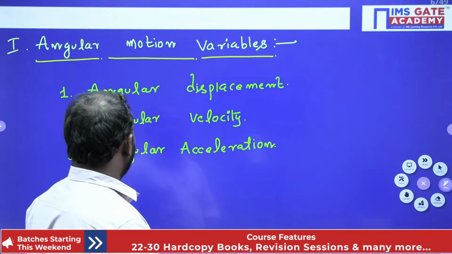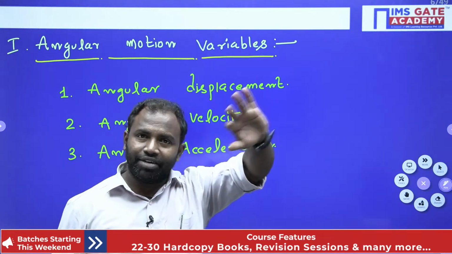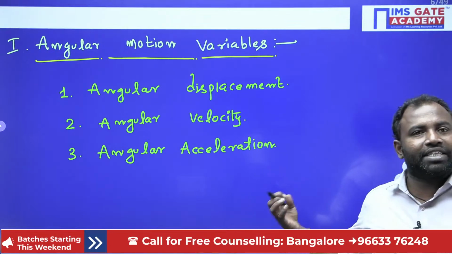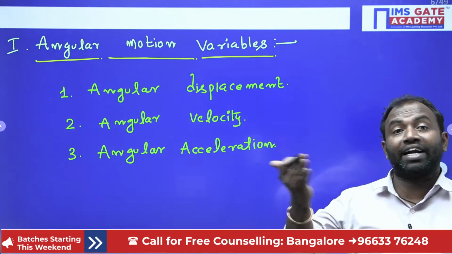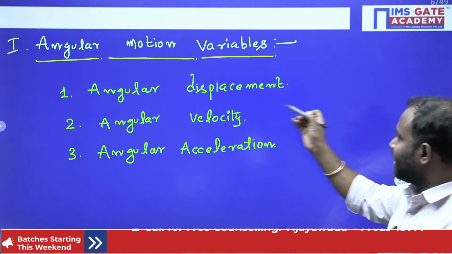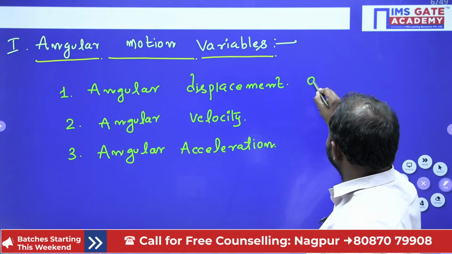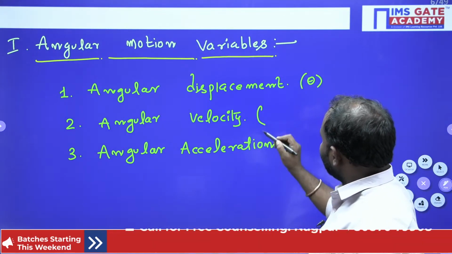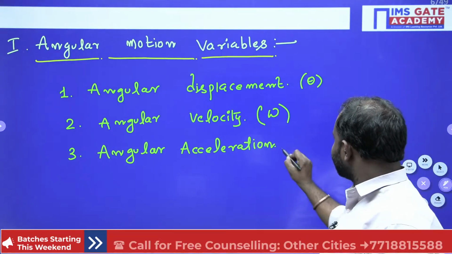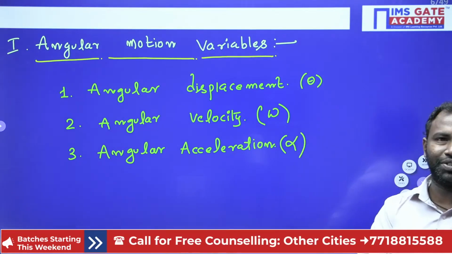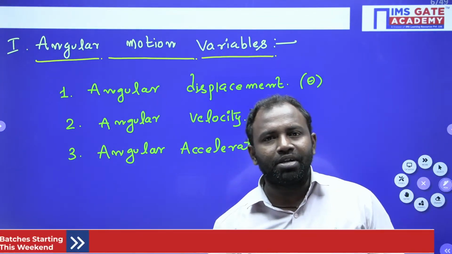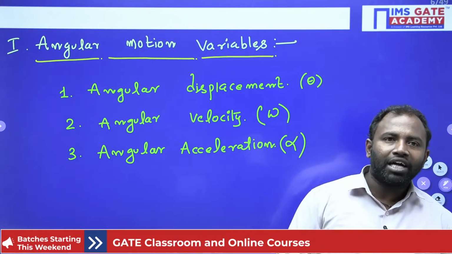Now see guys, in translation motion we indicated displacement with S, velocity with V, and acceleration with A. But here it is angular, that is why I am changing the letters. Angular displacement I am taking as theta, angular velocity as omega, and angular acceleration as alpha. What do you say guys? Based on that we can differentiate the motion variables between translation motion as well as rotation motion.